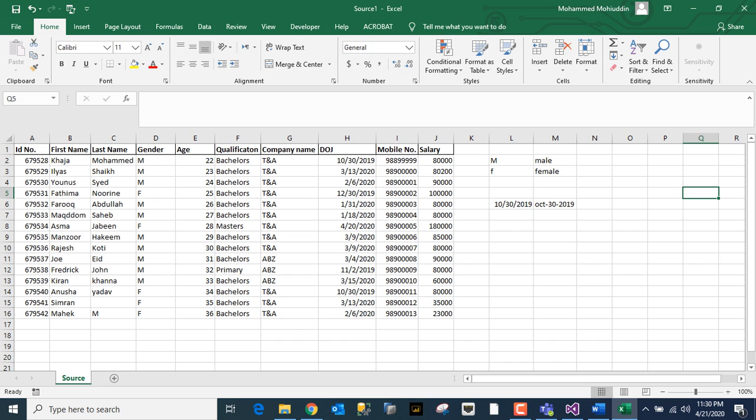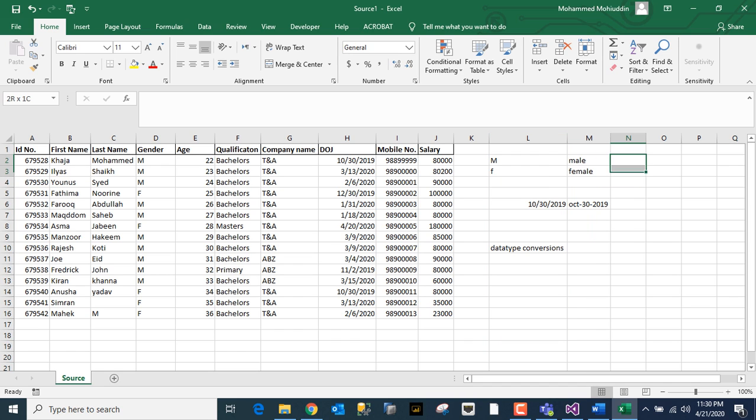And if you see the salary column, salary should not be in integer, it should be in decimals. So here you want to change the data type. This is called data type conversion. This is called text conversion. And this is date conversion.